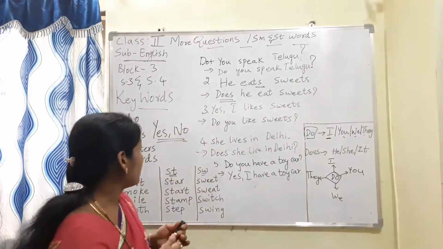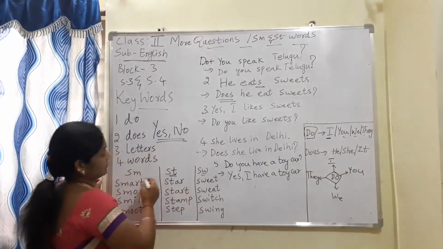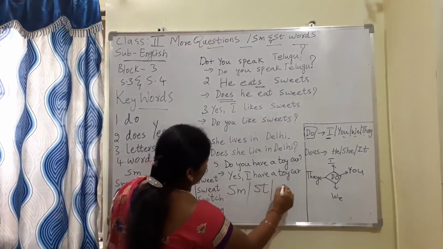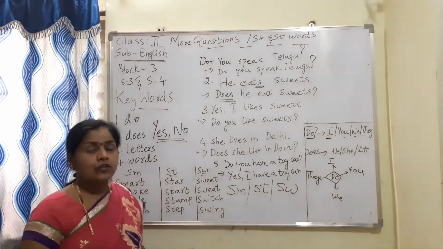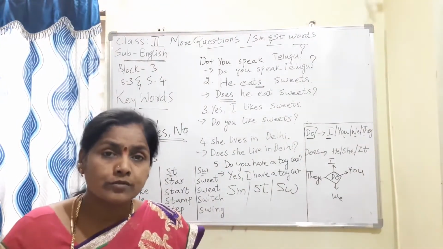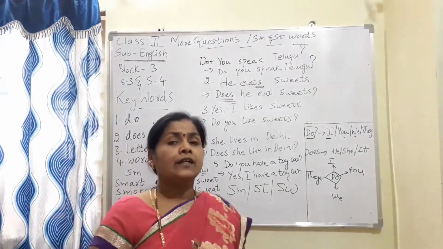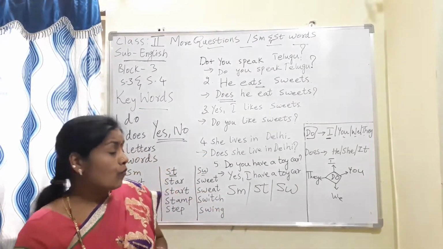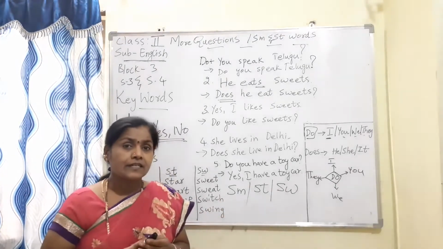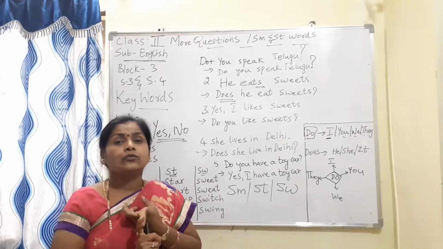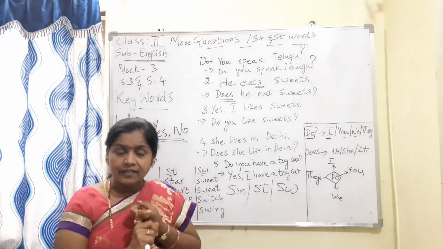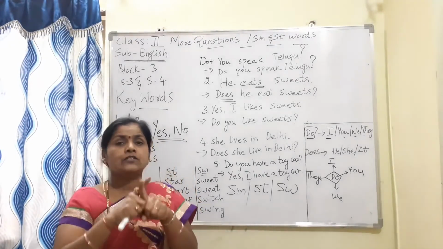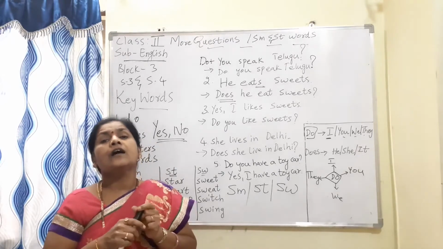Now next comes our blends: SM, ST and SW. As it was already told to you, S is a consonant, M is a consonant, T is a consonant, and W is also a consonant. So what are these blends? Already we have discussed earlier. A blend is nothing but two consonants together. The sound of one consonant and the sound of another consonant together, if we make one sound, then that is called a blend.